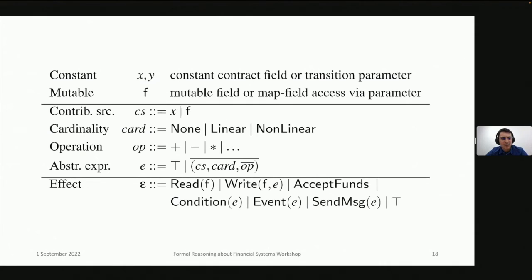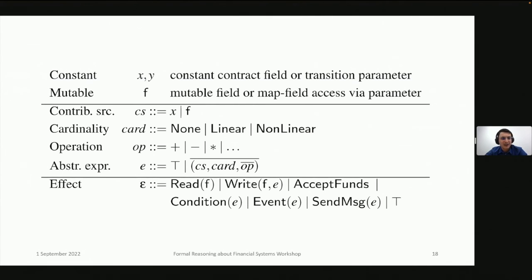So this is the domain of the analysis, and the contribution types are the bit in the middle. I'm not going to go into detail here. Basically, what we track is the cardinality of different sources of reads into fields, and what operations are applied to these values, and what cardinality that value contributes to some other value.